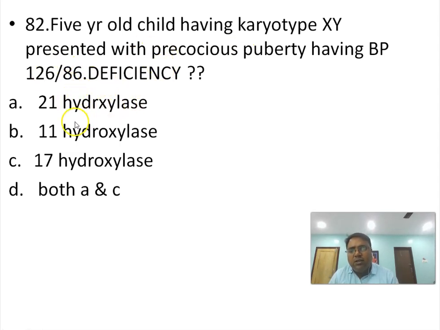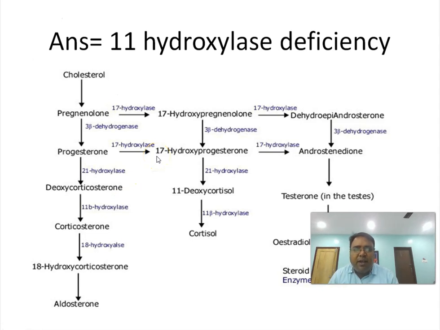Is it 21 hydroxylase, or 11 hydroxylase, or 17 hydroxylase, or both A and C? The answer is 11 hydroxylase deficiency. So we can look at this chart where we can see that cholesterol gets converted to pregnenolone, then to 17 hydroxypregnenolone, which converts to dehydroepiandrosterone, androstenedione and testosterone. All these are formed by the enzyme 17 hydroxylase, and pregnenolone with the help of 3-beta dehydrogenase converts to progesterone.